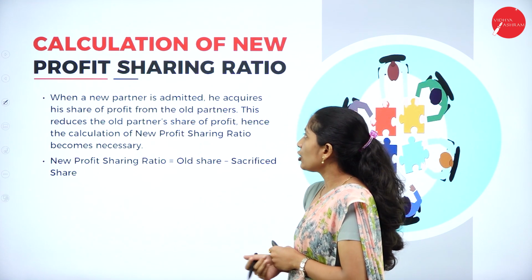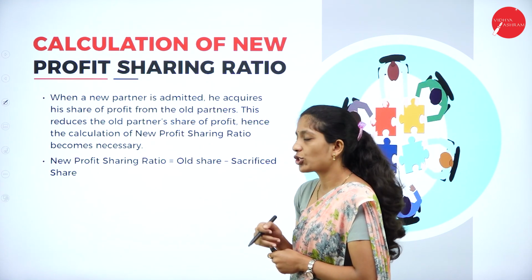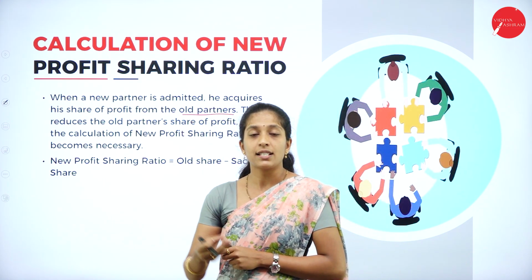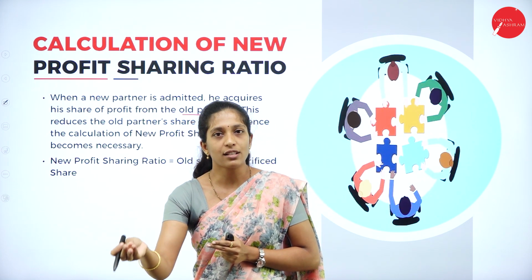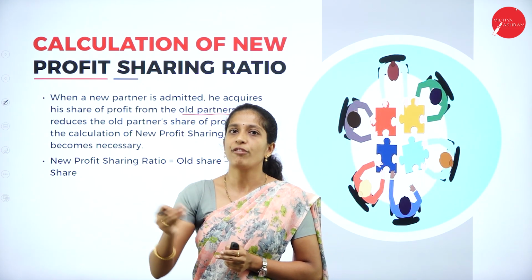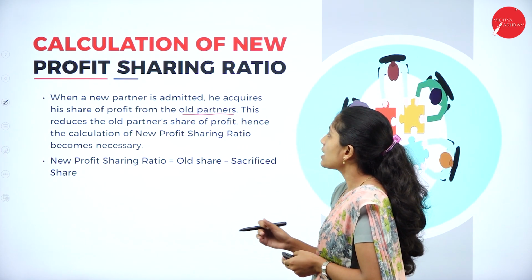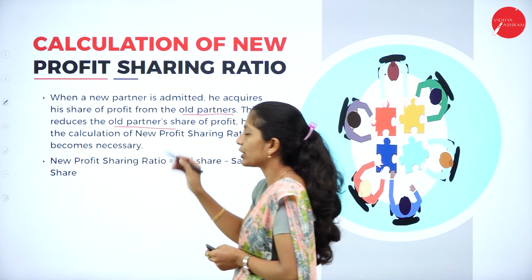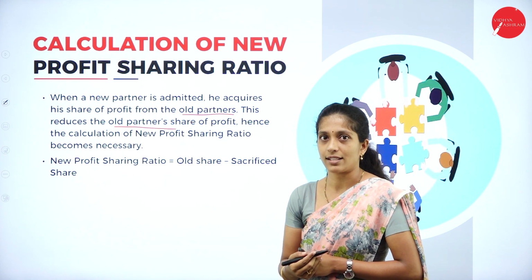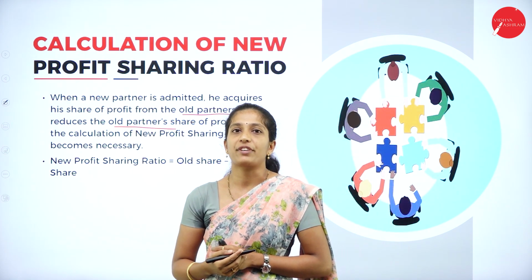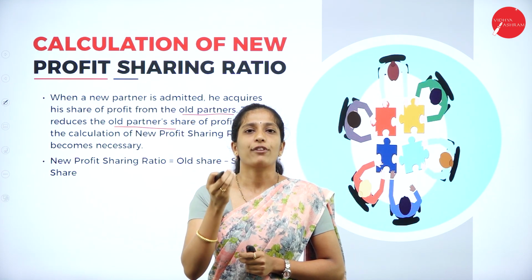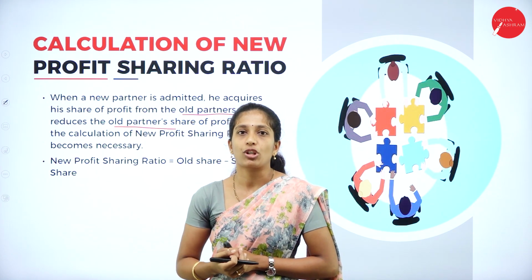Now we shall see, when a new partner is admitted, he acquires his share of profit from whom? From the old partner. So this you know. When a new partner enters, he acquires his share from the old partners. It's nothing but old partners are going to sacrifice their share of profit in favor of the new partner. This reduces the old partner's share. Hence, the calculation of new profit sharing ratio is necessary. So we have to calculate new profit sharing ratio, that is, in order to know in which ratio they are going to share their profit and loss in the future after the admission of a partner.